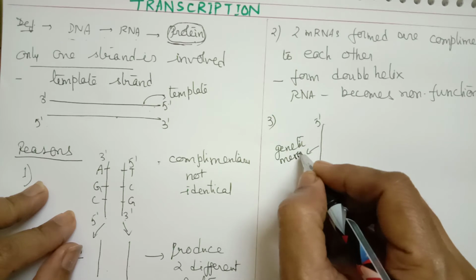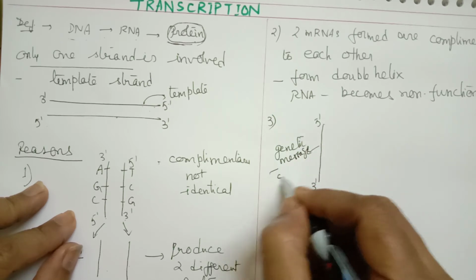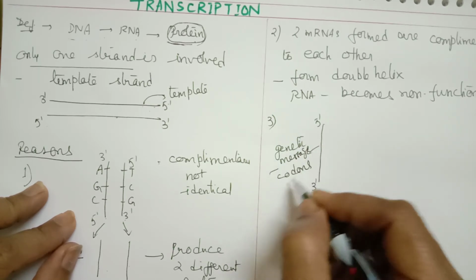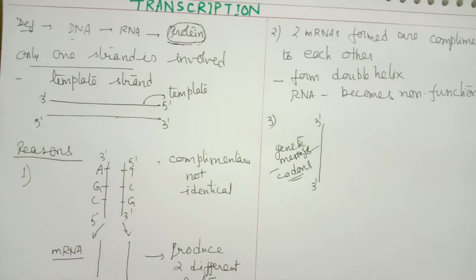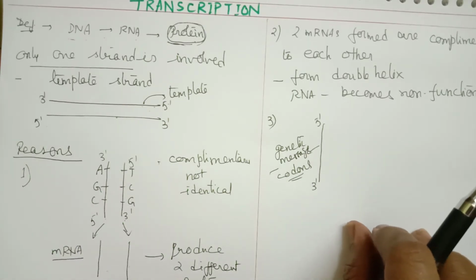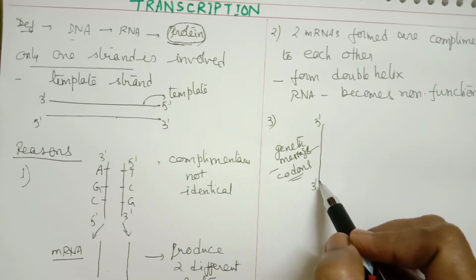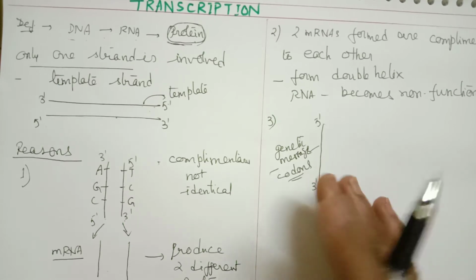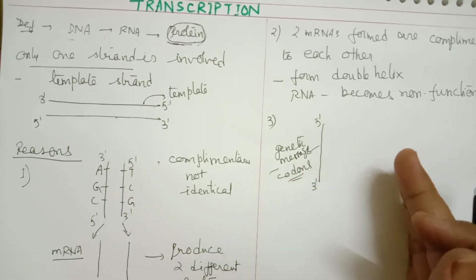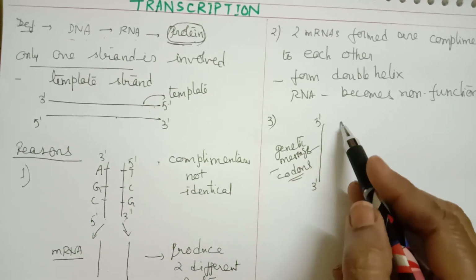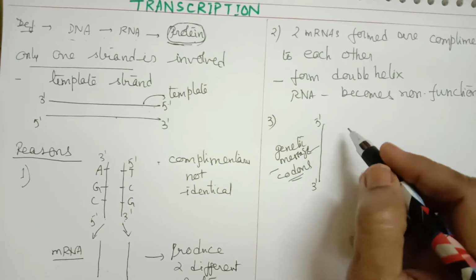This genetic message is carried in the form of codons, which represent the amino acids that will synthesize a protein. So this cannot participate to synthesize mRNA.